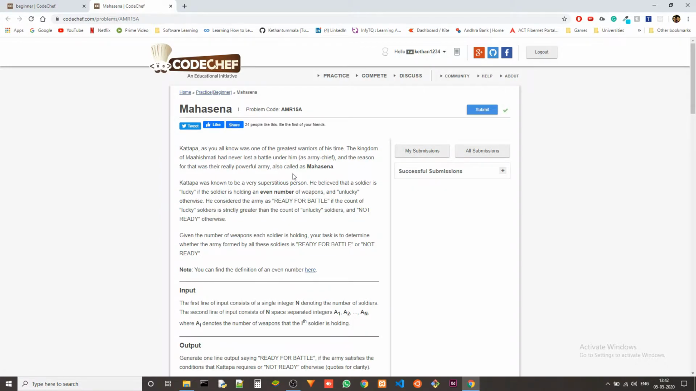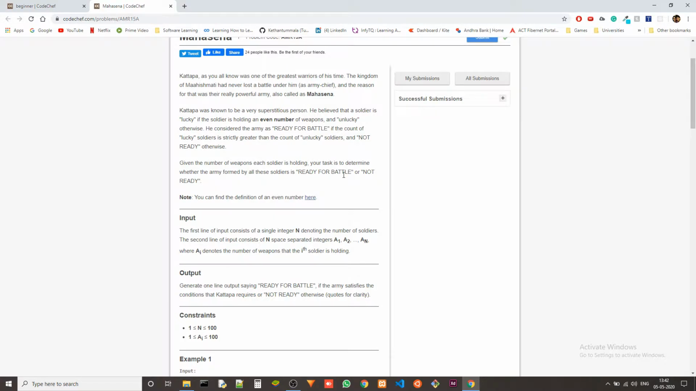Katappa, as you all know, was one of the greatest warriors of his time. The kingdom of Maheshmati had never lost a battle under him as army chief. And the reason for that was their really powerful army, also called Mahasena. Katappa was known to be a very superstitious person. He believed that a soldier is lucky if the soldier is holding an even number of weapons, and unlucky otherwise.